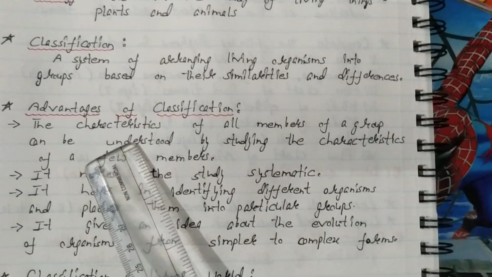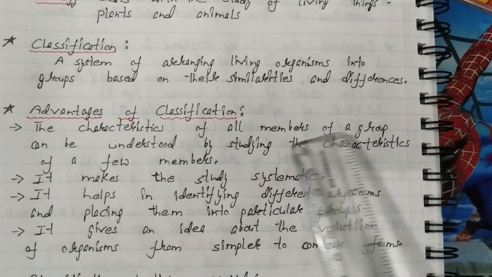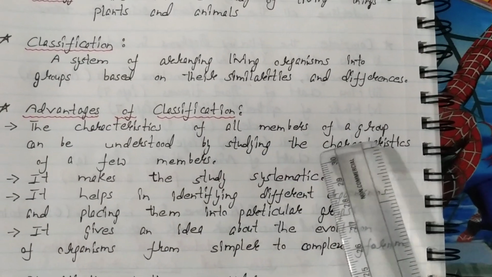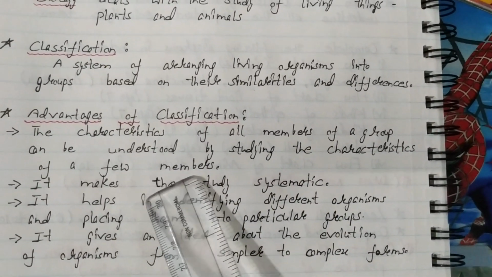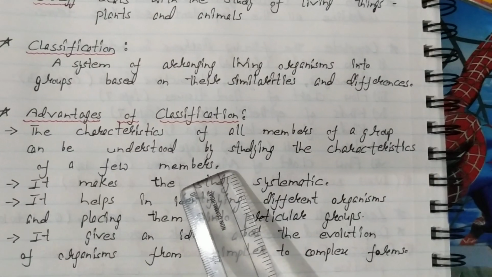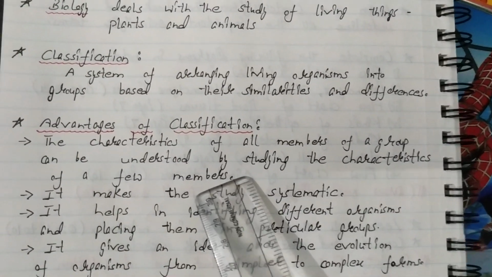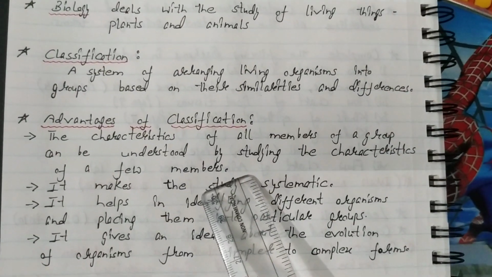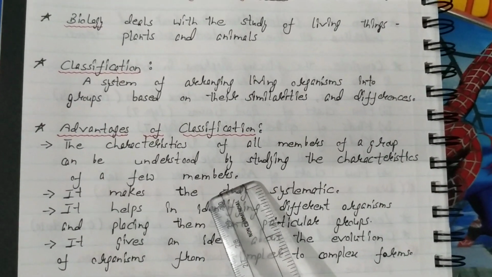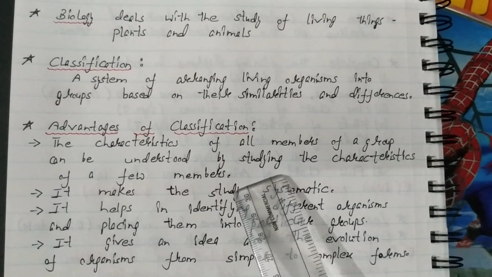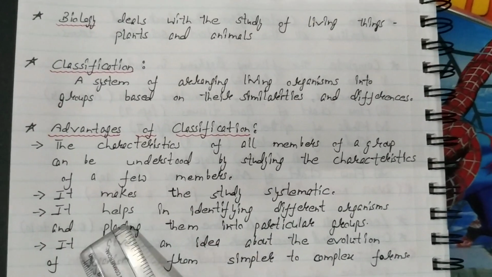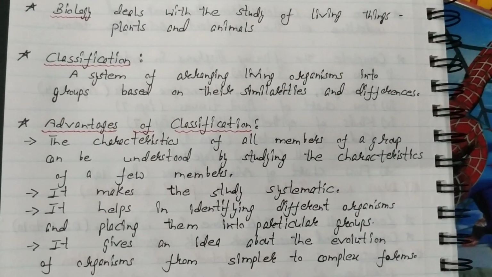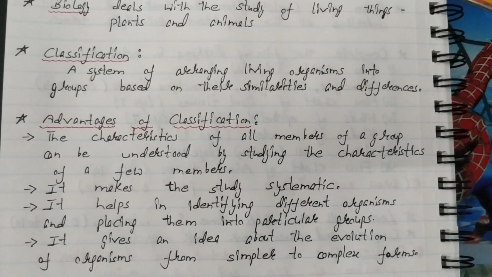First, the characteristics of all members of a group can be understood by studying the characteristics of a few members. Suppose, for example, there are 100 members placed in one group. As I told you, the organisms in a common group have most of the characters in common.